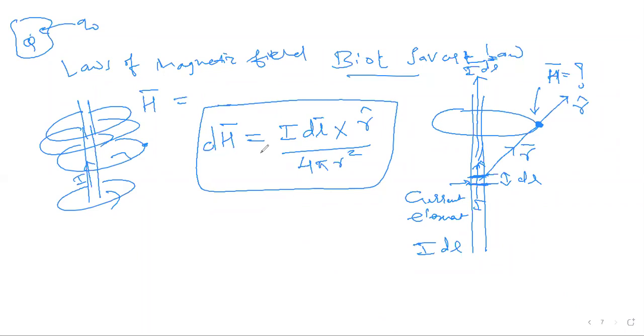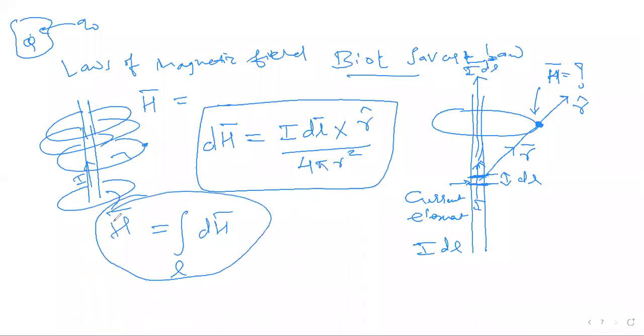There is a derivation I will give you in writing. I will make the notes available for this entire derivation. So we'll not go into the derivation. It's a very easy derivation. Okay. And so this is due to this infinitesimal current element. And if I want it because of the entire conductor, simply what I will do, I will integrate dH bar along the length of the conductor. I will get H bar, right? I will get our magnetic field intensity at any point.